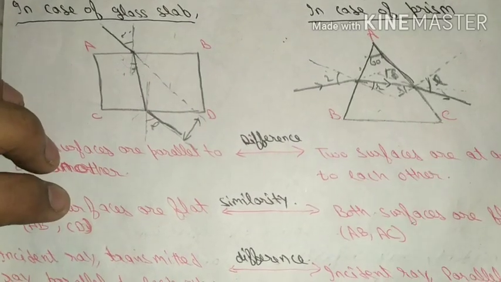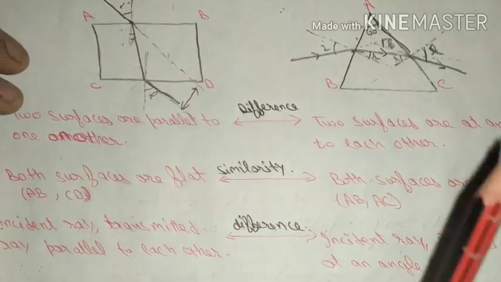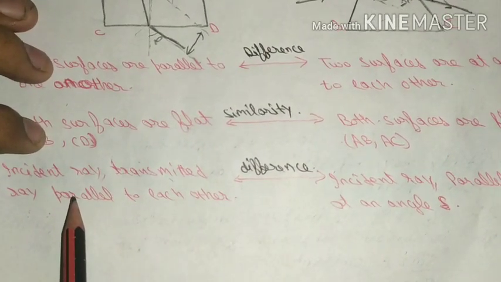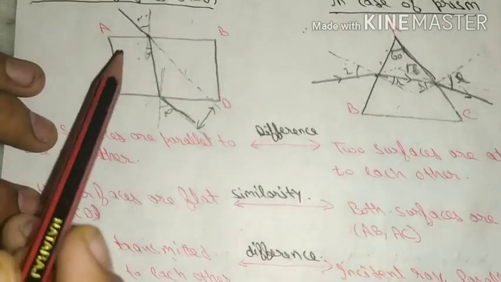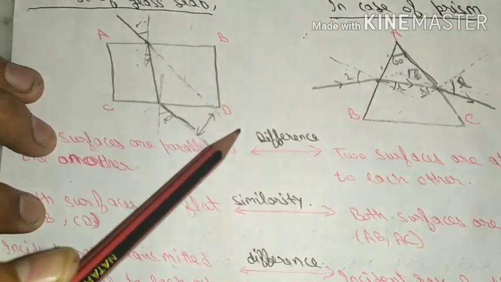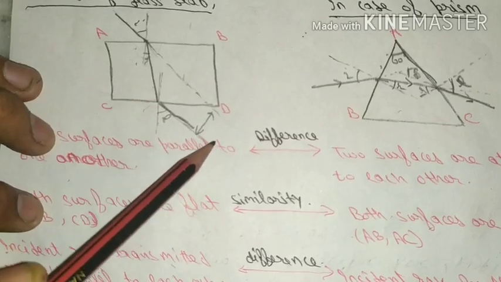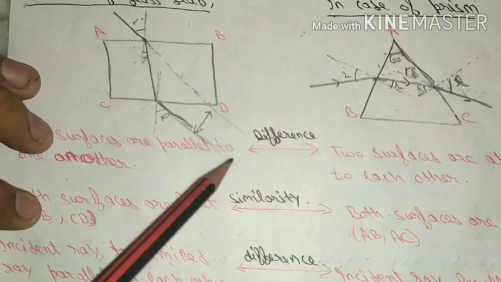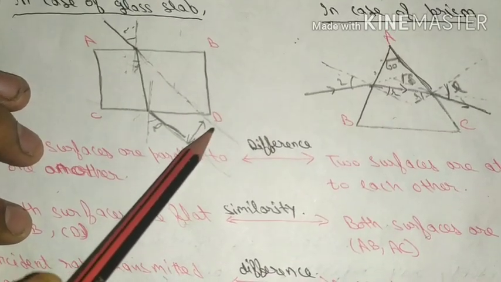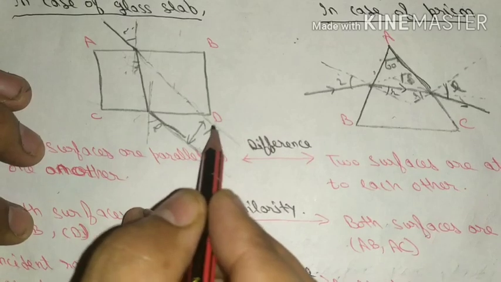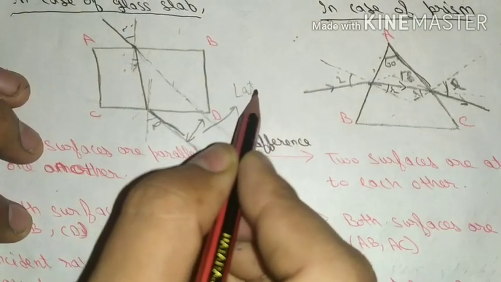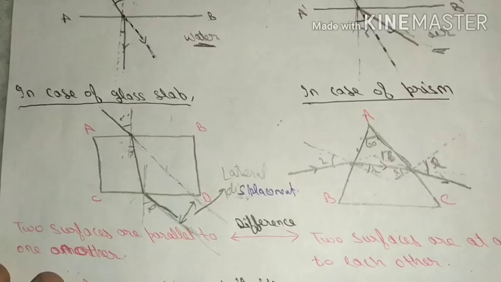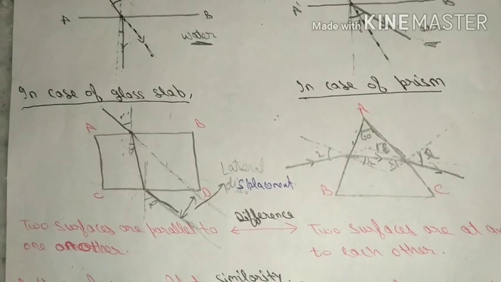prism. And one more difference is that the incident ray and transmitted ray are also parallel to each other in case of glass slab. This is the original path of the incident ray, this is our transmitted ray, and you can see this line is parallel to this line, and there is some distance between these two parallel lines, and you know this distance is known as lateral displacement. So this distance is known as lateral displacement.